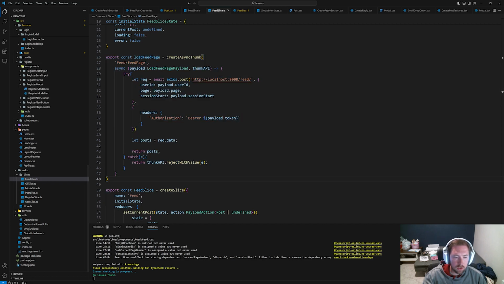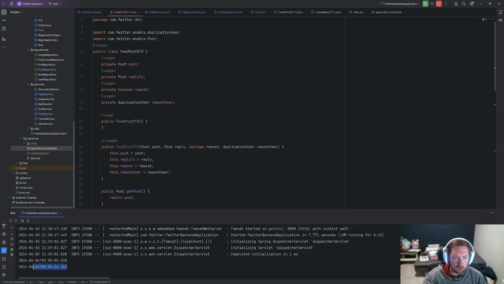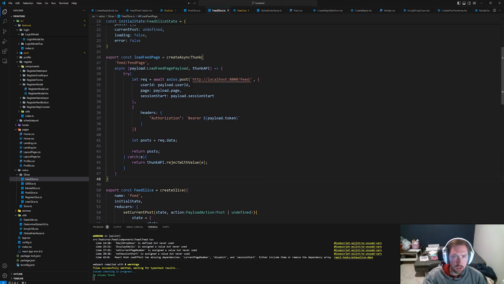So now I'm curious. I'm going to rerun this. I'm going to refresh. It looks like it's just some broken stuff and error inside of post, but it looks like we might have gotten data back. Let's look in our Java to make sure it didn't error. So it looks like it did get 2024, the time 03:05:26, which is not the time. It's actually this, but it might be time zone stuff. So it is what it is. But something is broken inside of our post.